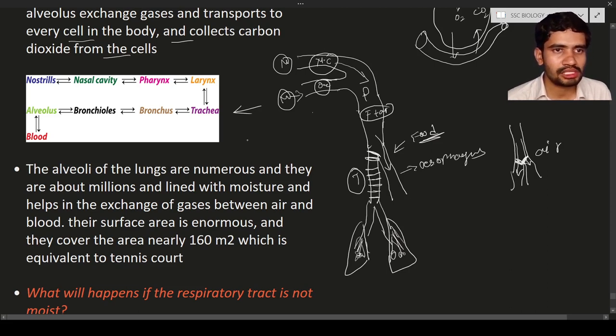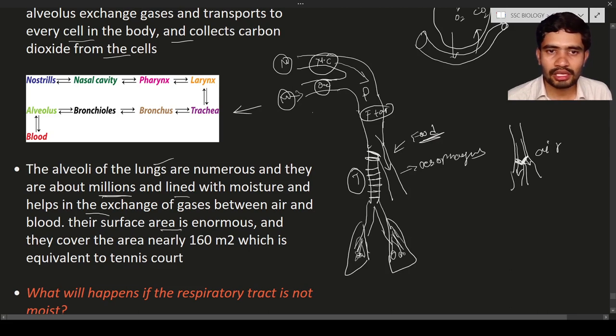Again the bronchioles will divide into alveoli, and from the alveoli the oxygen gas will mix with the blood. The alveoli of the lungs are numerous and very tiny, in the millions. They are lined with moisture and help in the exchange of gases between the air and the blood.